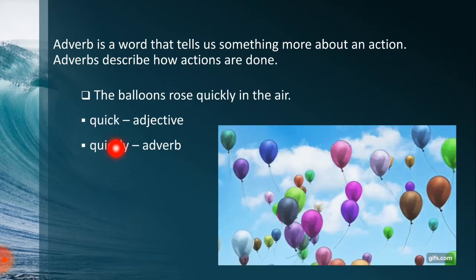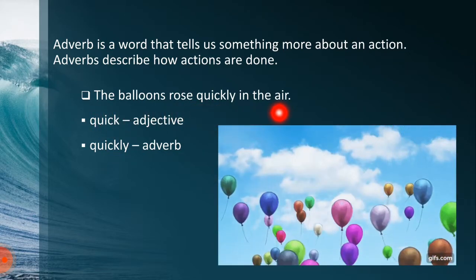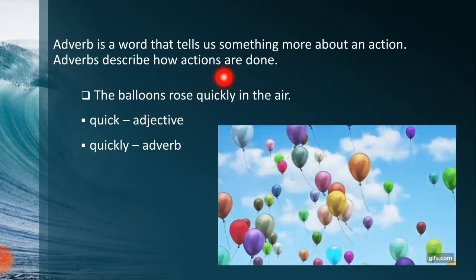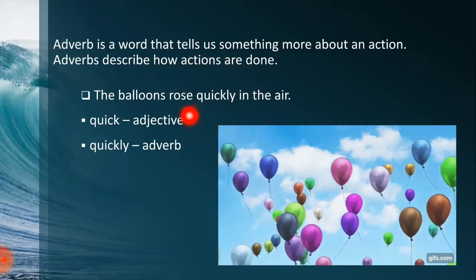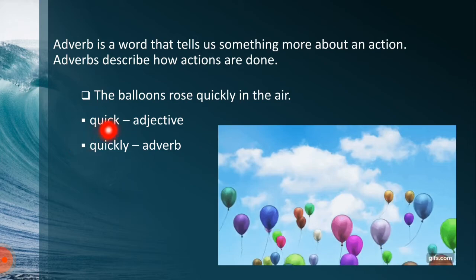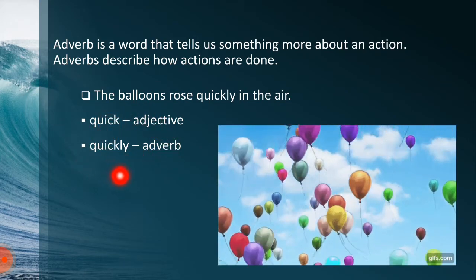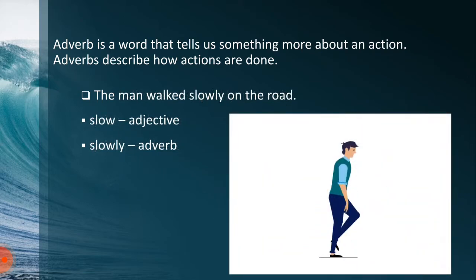The second example we have is the balloons rose quickly in the sky. Here again, rose is the verb and quickly is the adverb, which is telling us how the action took place. The action took place quickly. Now the adjective here is quick, which has been converted into an adverb by adding ly to it. The third example is the man walked slowly on the road. Here again, slow is an adjective, and the adverb made from slow by adding ly is slowly. Walked is the action word over here, right? So slowly, the adverb, is telling us how the man walked.